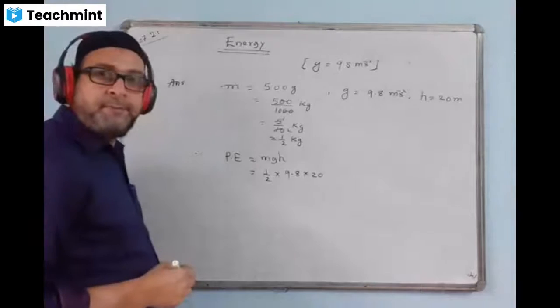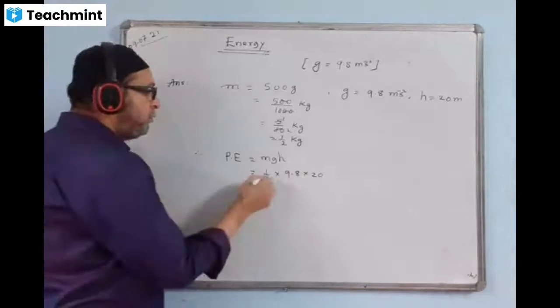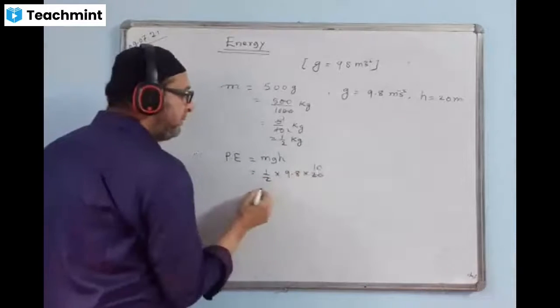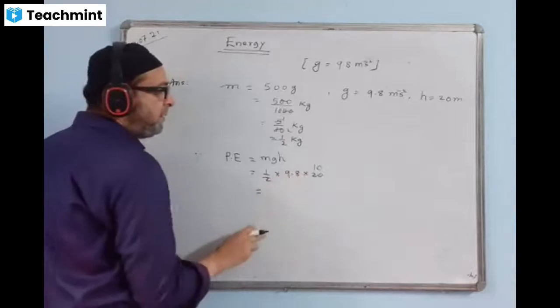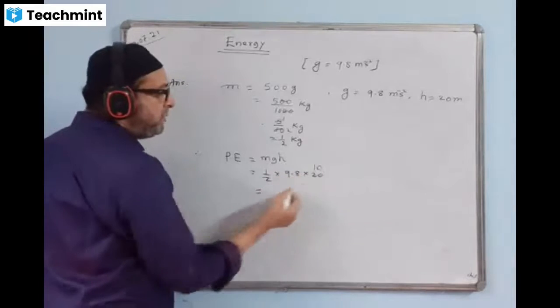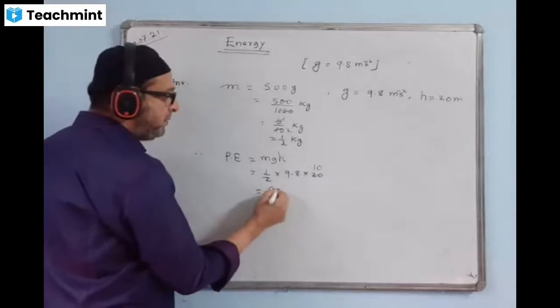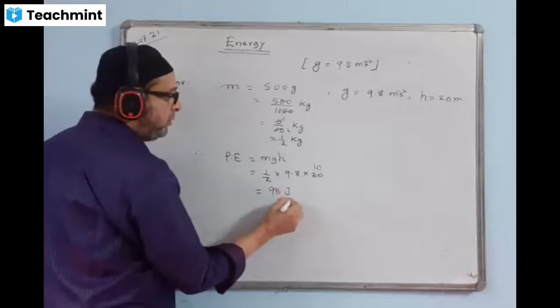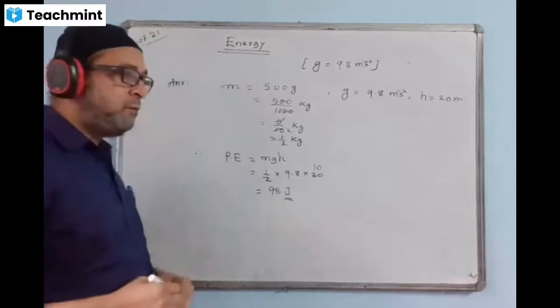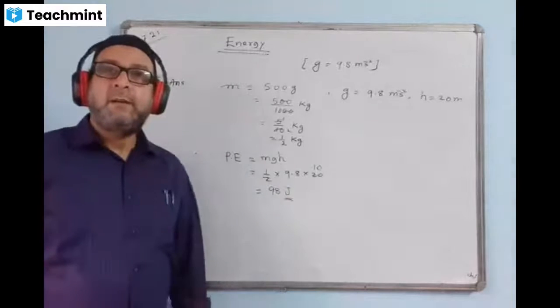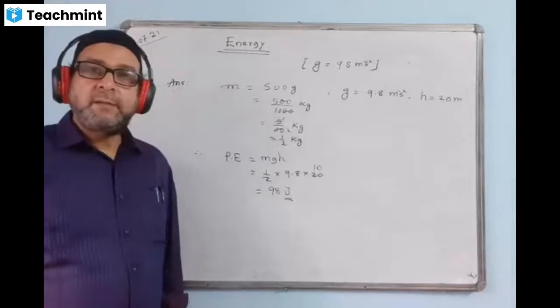Now you find the answer. These 2 and 20 will cancel, you get 10. 9.8 into 10, I'll multiply. The point will shift, so the answer will come 98 joule. 98 joule is the answer.